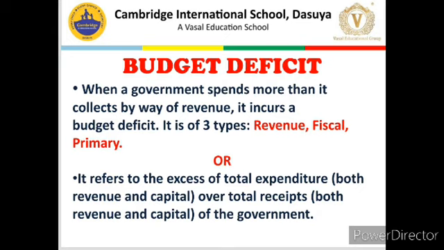Similarly, in case of government budget, deficit arises when government revenue or income is less and expenditure, because of different causes particular to particular economies, is greater than income of the government, and that is basically budgetary deficit. Or we can define it as the excess of total expenditure over total receipt of the government is known as budget deficit.